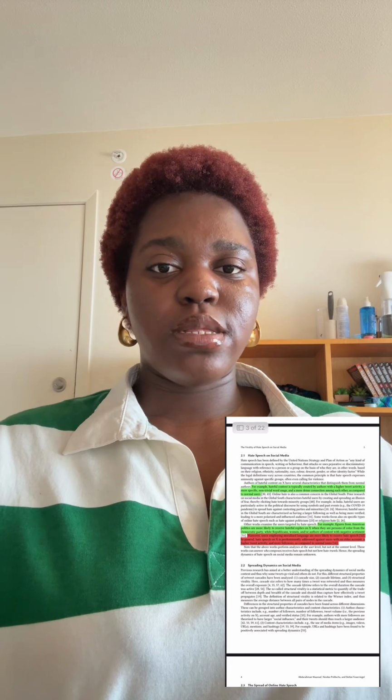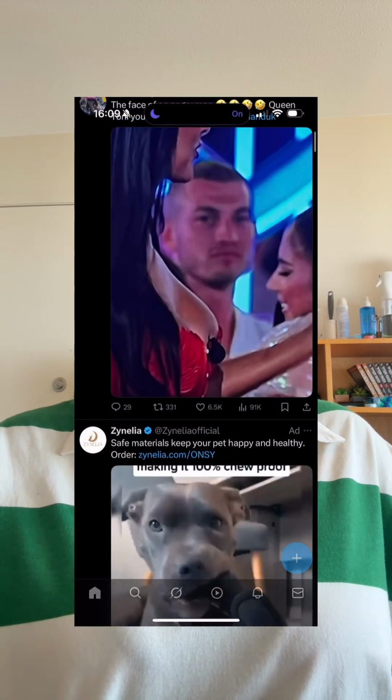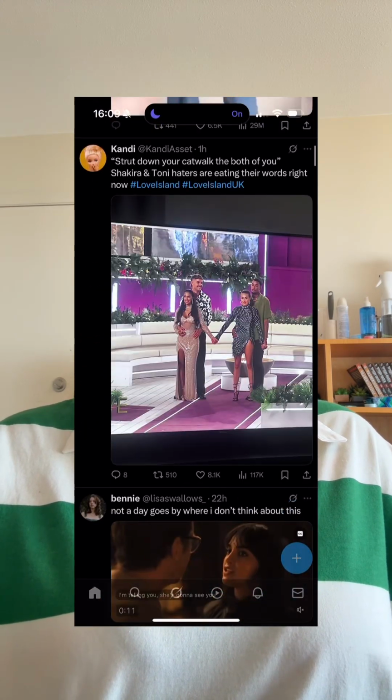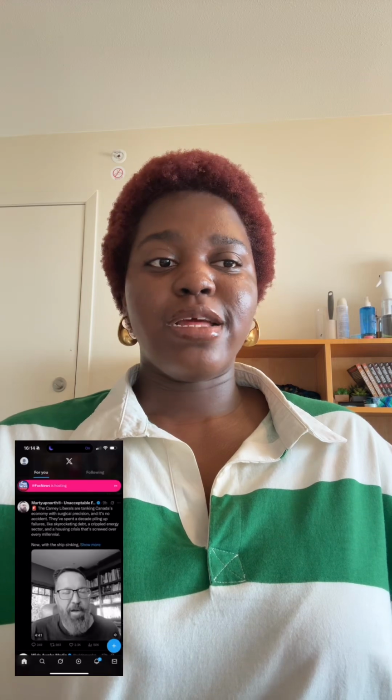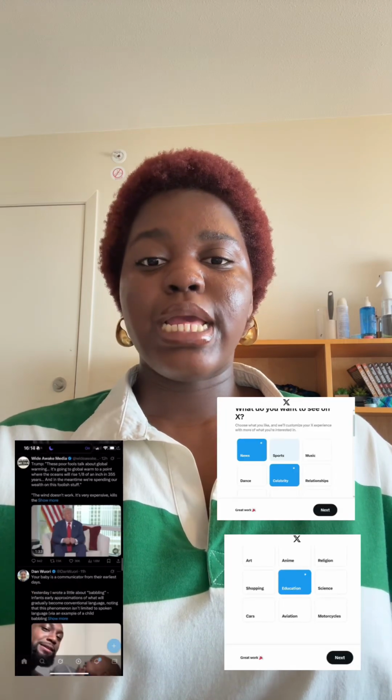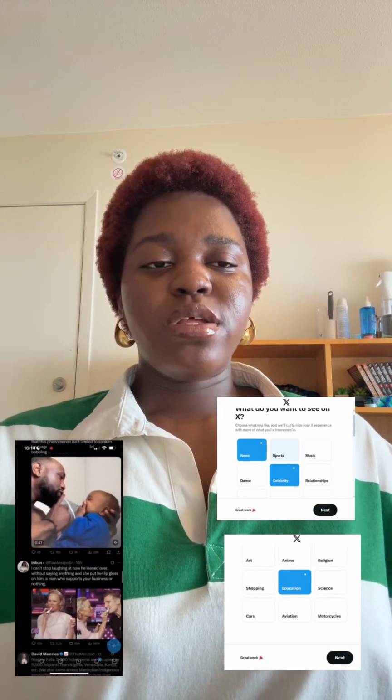I also referenced a study by Maruf et al., which found that hate speech online is created and spread by high engagement users, people who already have a platform or an audience. For my project, I compared two accounts. One was my personal X account, which has years of engagement history. The other being a brand new account I created where I selected neutral interests such as news, celebrity, and education. I wanted to see what kind of content X pushes to new users versus returning ones, and whether premium users were more likely to appear in those feeds.